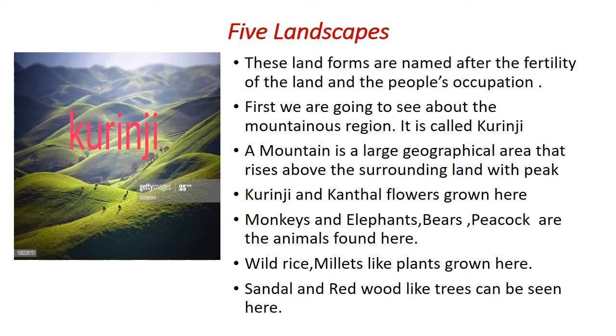Let us see about Kurinji. These landforms are named after the fertility of the land and the people's occupation. A mountain is a large geographical area that rises above the surrounding land with peaks. Kurinji and Kandal flowers grow here. We can see monkeys, elephants, deer and peacocks here. Wild rice and millet plants grow here. Sandal and redwood trees can be seen here.